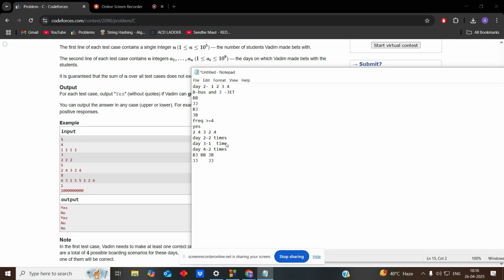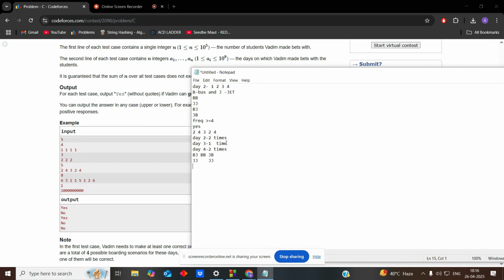So I will show you that we can't lose in this way. If we are predicting like this, we can't lose. I will show you how. I'm assuming that we are losing. First day is bj and jj.